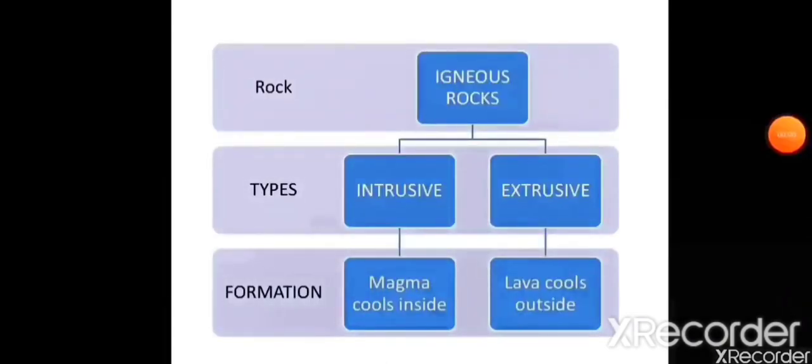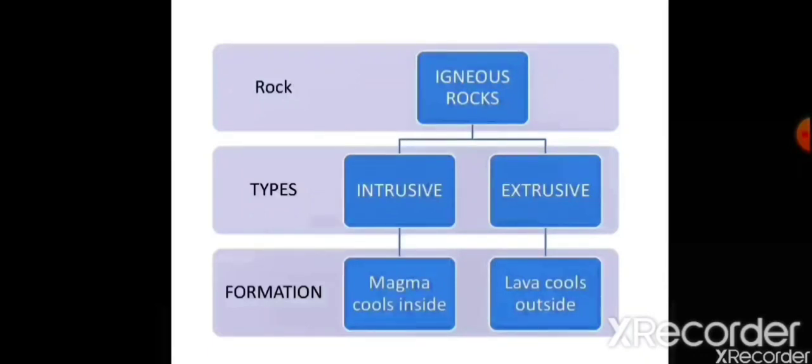There are two types of igneous rocks. First one is intrusive or plutonic rocks. Second one is extrusive or volcanic rocks. First one, intrusive rocks or plutonic rocks. These rocks are formed when magma fails to break the crust, then it slowly cools down inside the surface of the earth, forming rocks. Examples of intrusive or plutonic rocks are granite or dolerite.